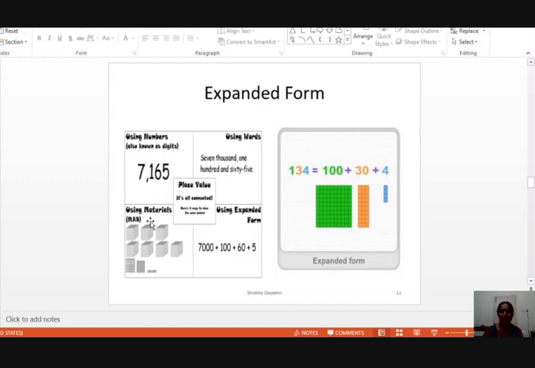Add all these numbers, you will get 7165. Using material also, you can represent the numbers. This one block represents 1000. How many blocks are here? 7 blocks are here. Totally it has become 7000.